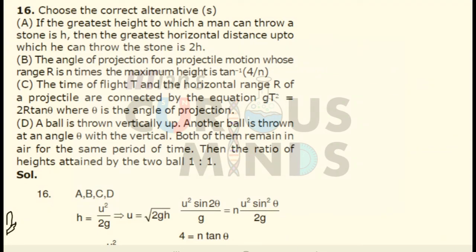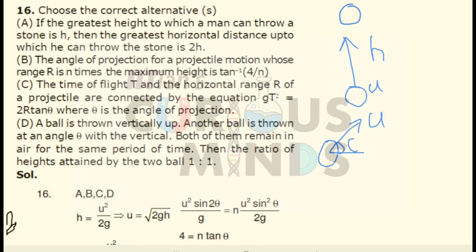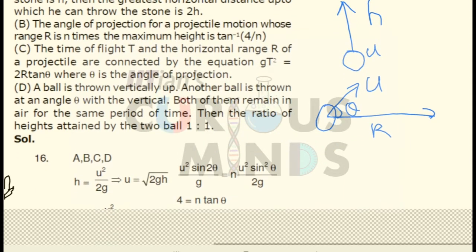Greatest height, we have to find out the correct statement. If the greatest height to which a man can throw a stone is h, so if I take a stone and it is thrown vertically upwards, only when it is thrown vertically upwards with certain energy or certain initial velocity, it will reach a certain maximum height h. Then if the same stone is thrown with a velocity u at a certain angle theta, the maximum range they have asked. So over here, let us see the first statement.